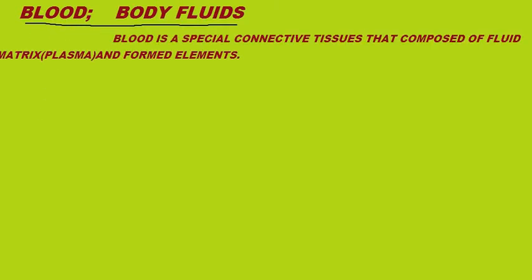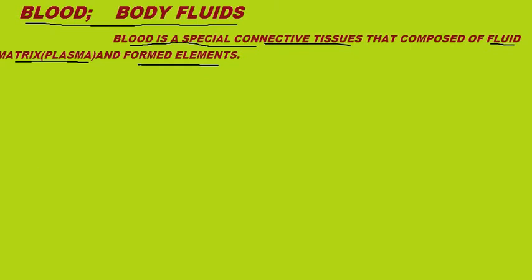Now, what is the definition of blood? Blood is a special connective tissue, and blood is composed of a fluid matrix called plasma and formed elements. What is blood? Blood is a connective tissue. What is the function of connective tissue? Connective tissues are those tissues which connect various organs and various parts of the human body.